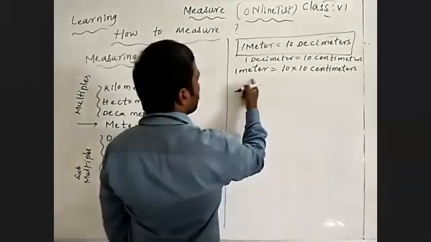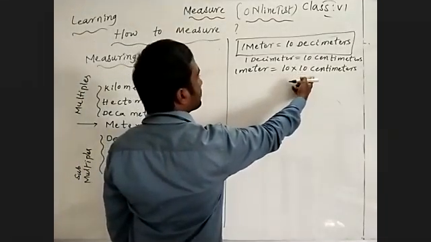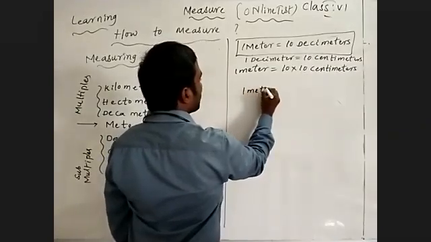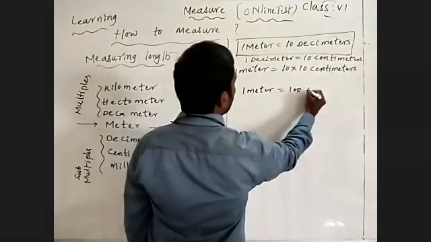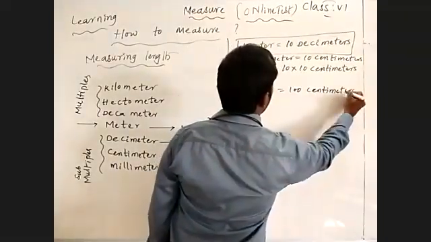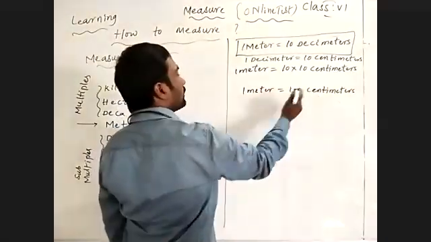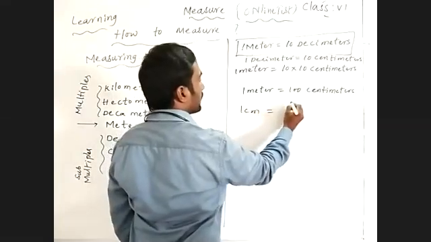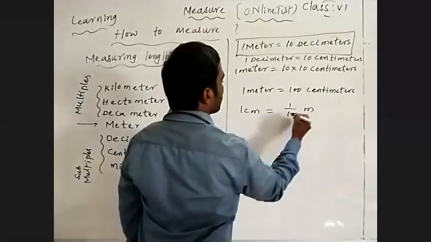So 1 meter is equal to 10 into 10 centimeters, means 1 meter is equal to 100 centimeters. So 1 centimeter is equal to 1 by 100 meter.